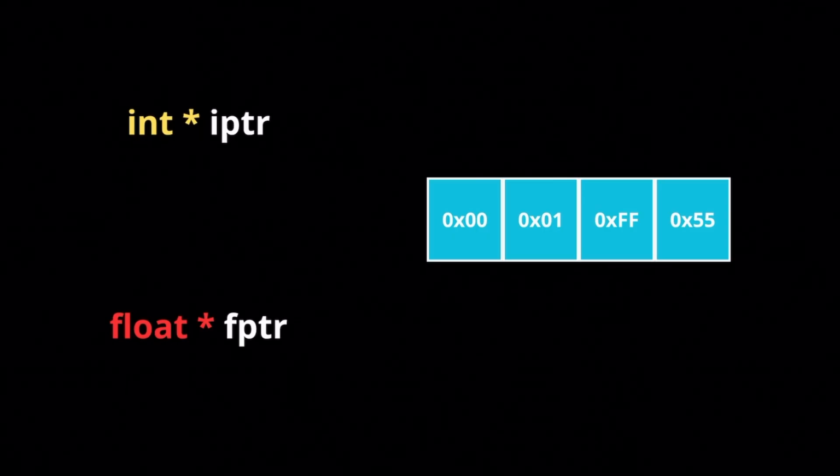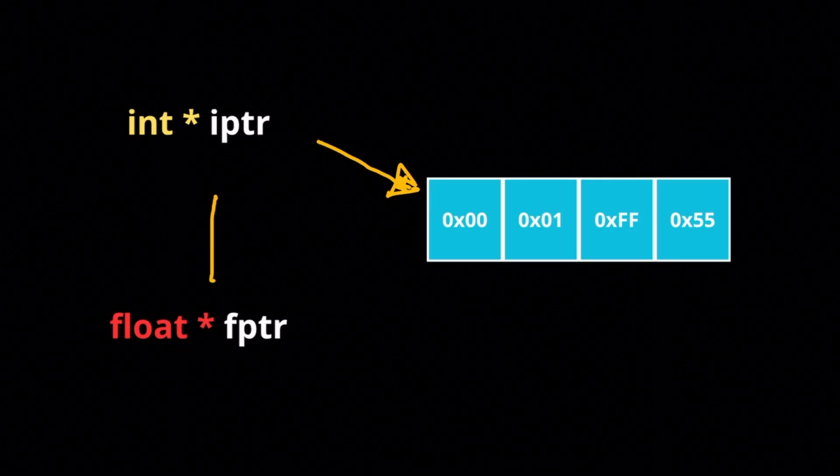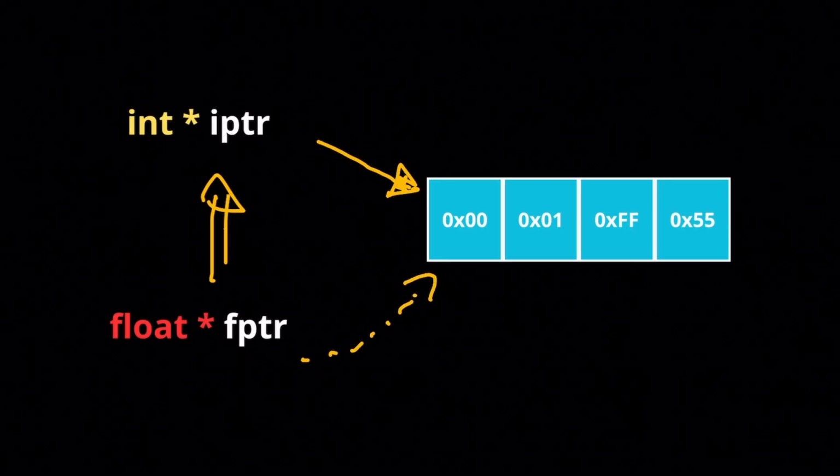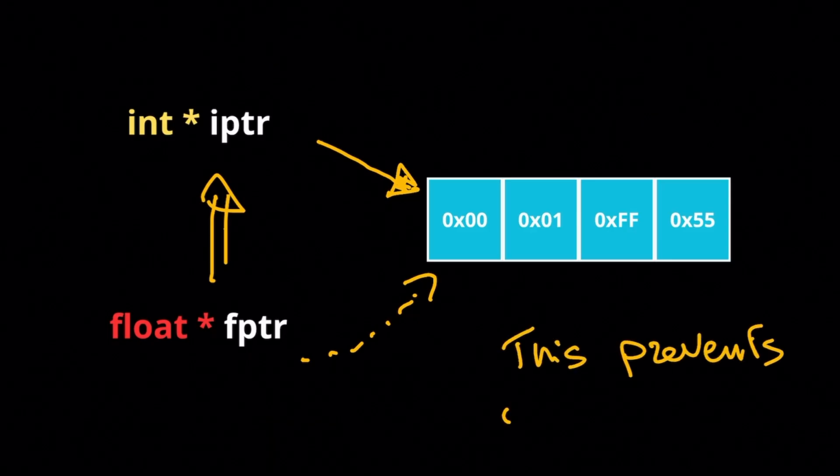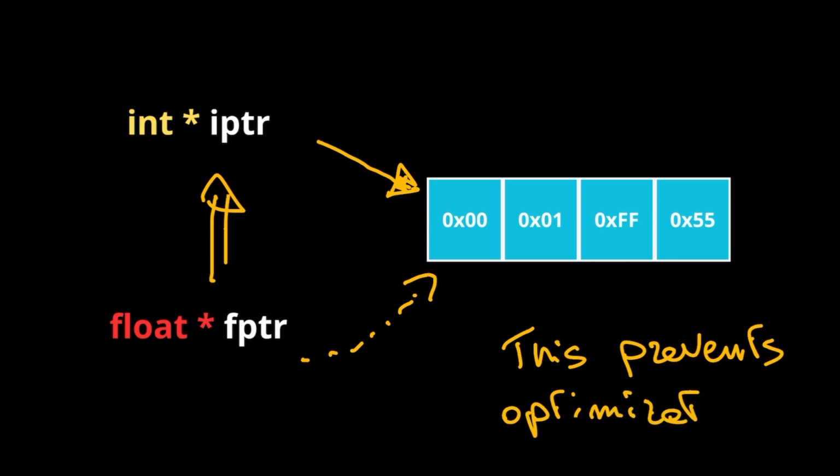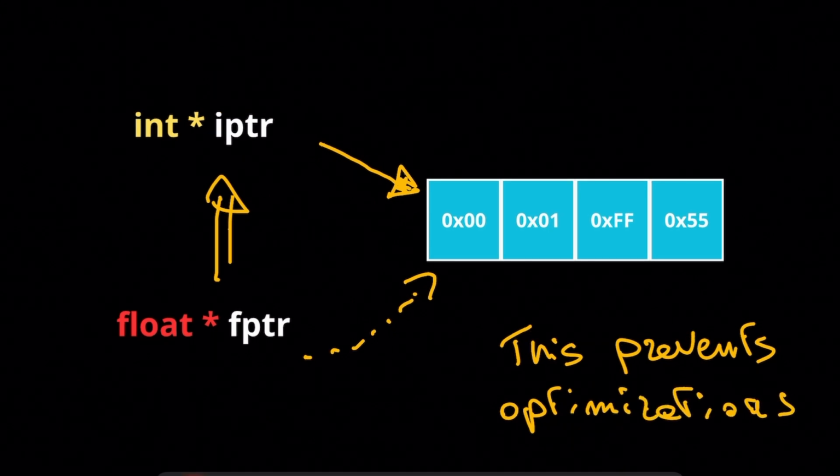Pointer aliasing occurs when a single memory location is accessed through different symbolic names in a program. So it means that the same variable can be accessed in multiple ways. And the compiler cannot perform certain optimization if this rule is in place. Compilers often must be conservative and assume that any two pointers of compatible types might alias. If the compiler cannot prove that two pointers are distinct, it might be forced to reload the values from memory repeatedly instead of keeping them in the register, and this can slow performance.